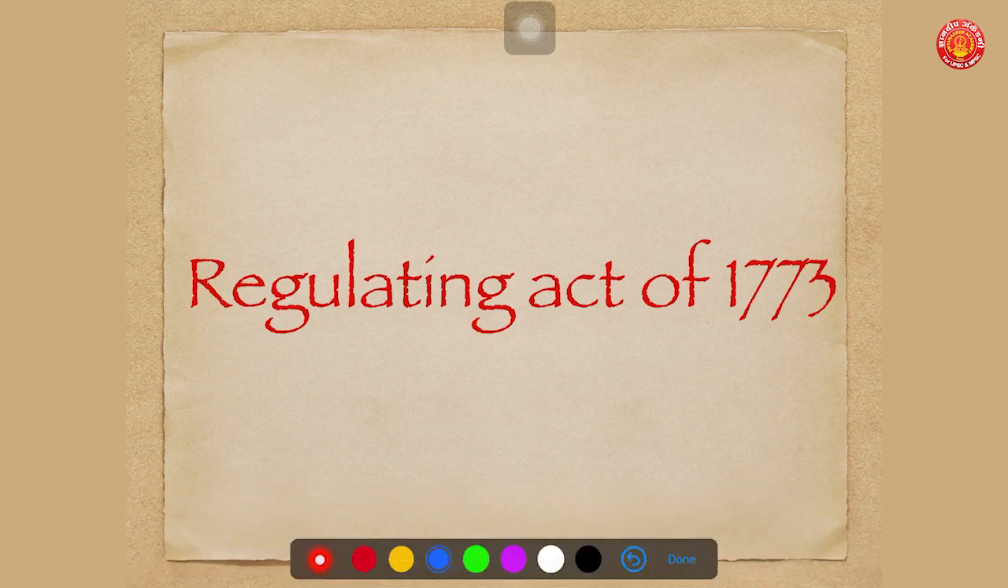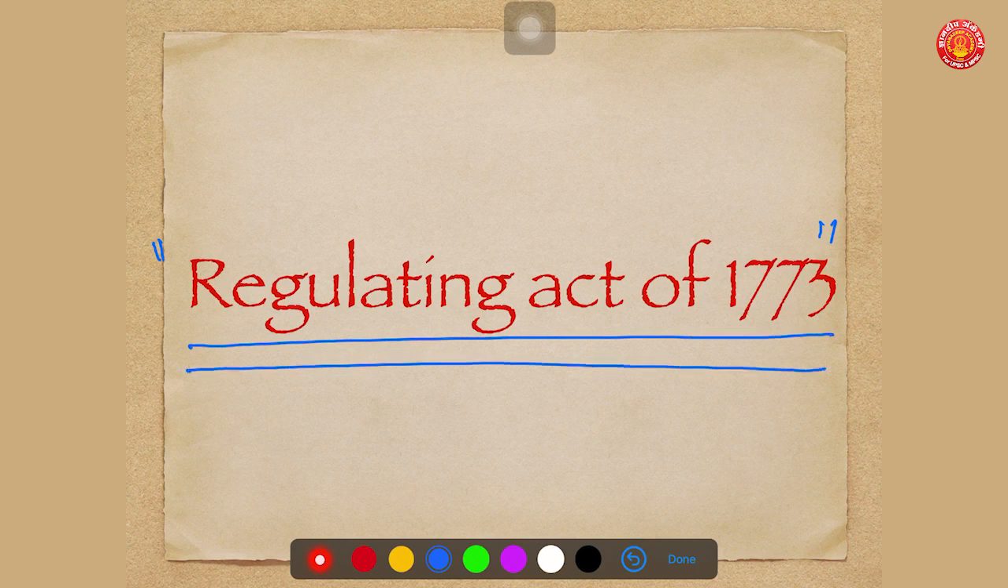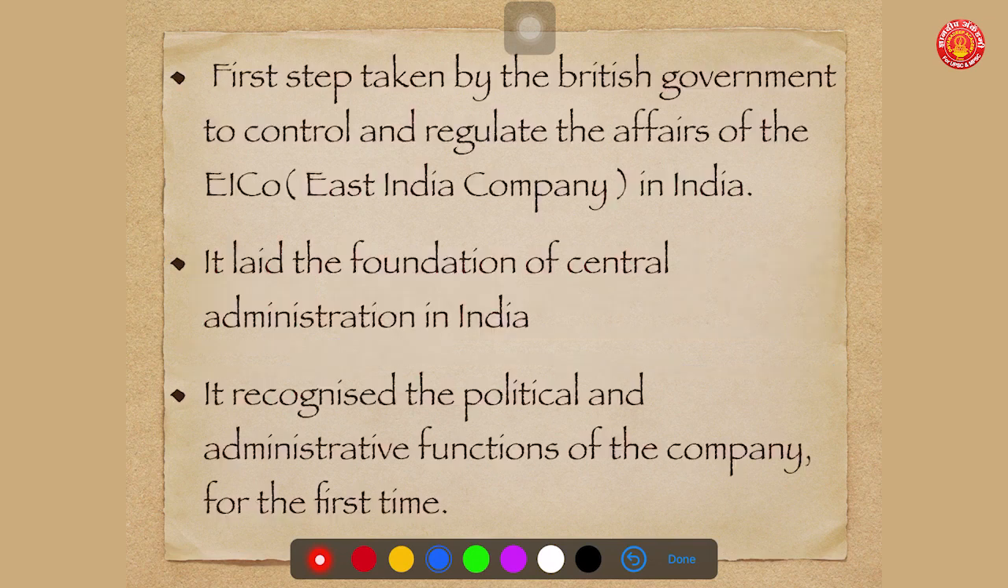First, we'll try to understand the Regulating Act of 1773. What it says, Regulating Act of 1773. First important constitutional development in case of India. Let us see what it says.